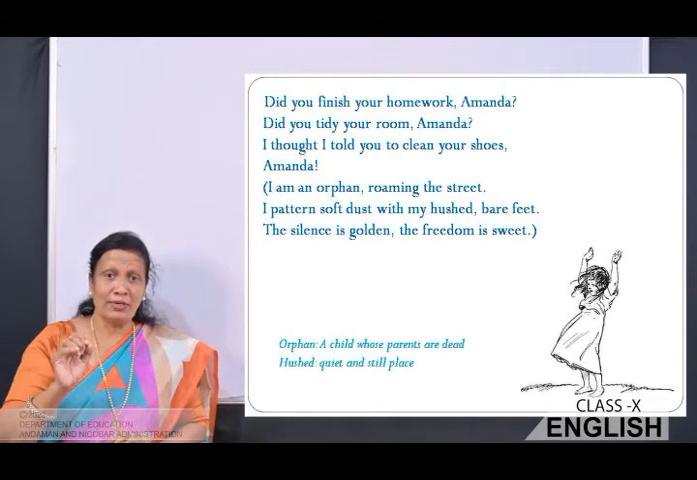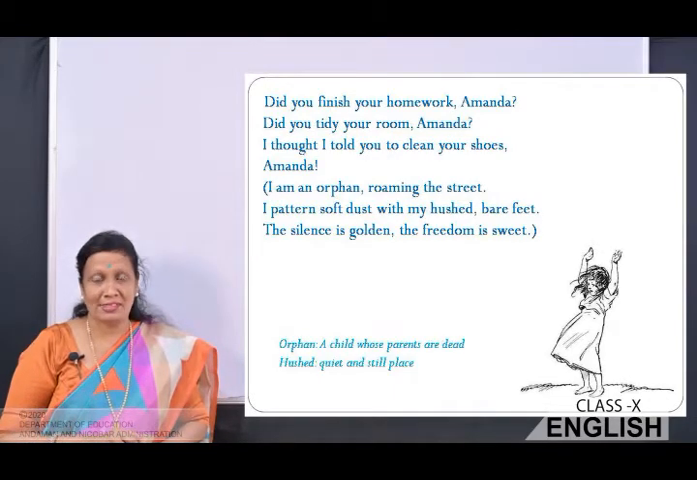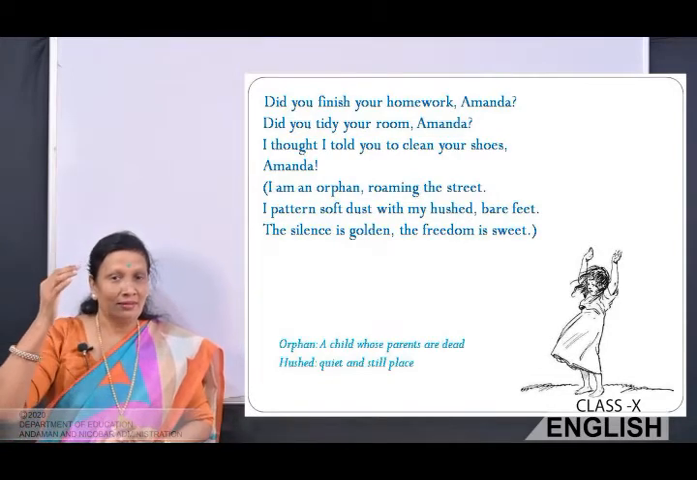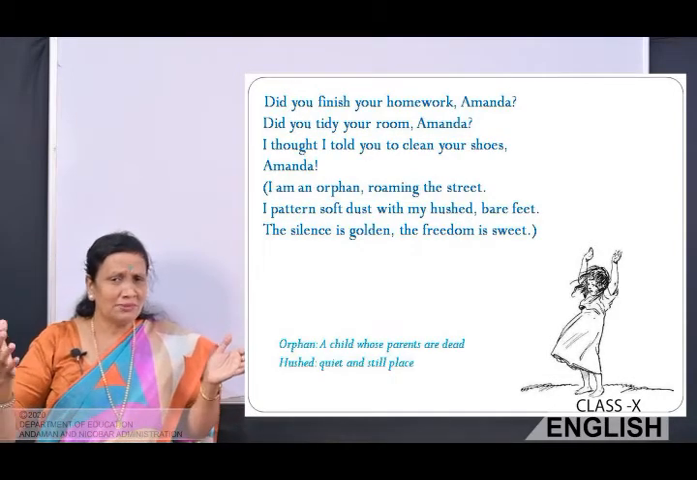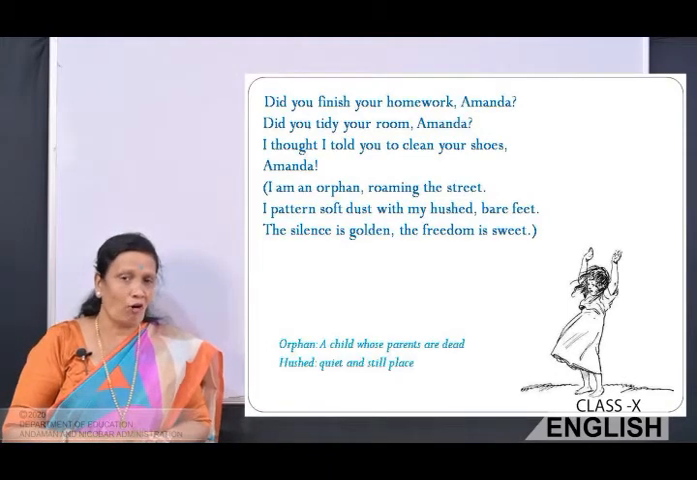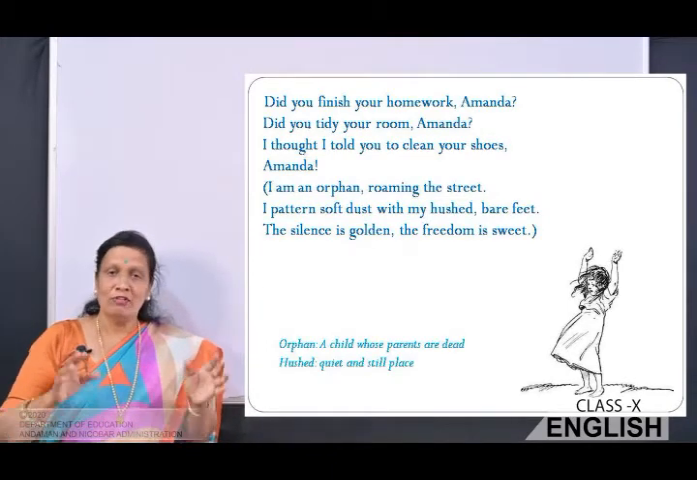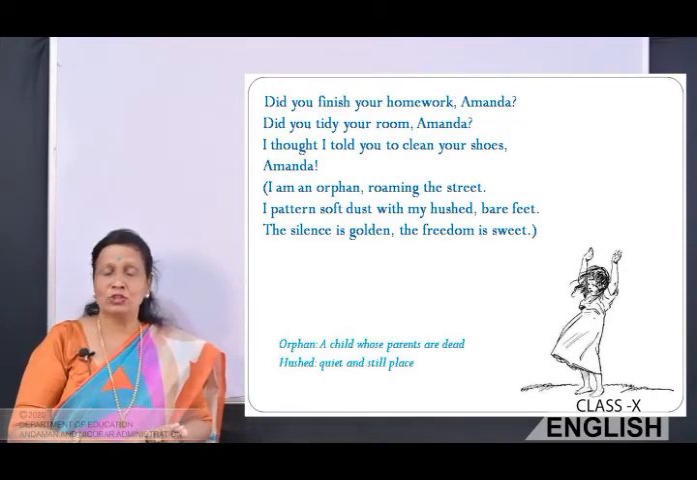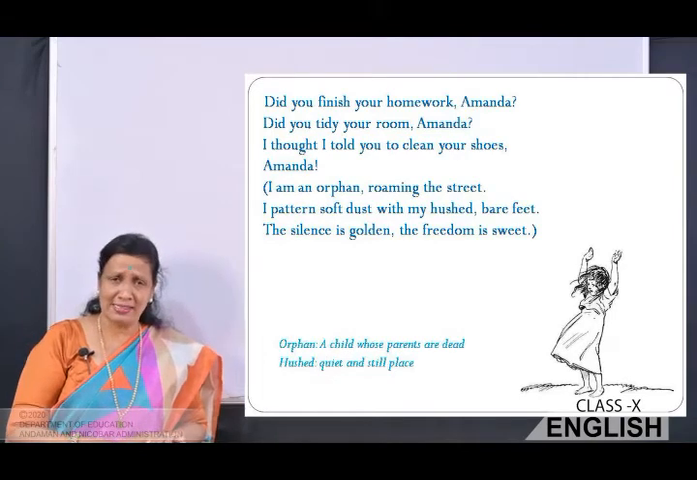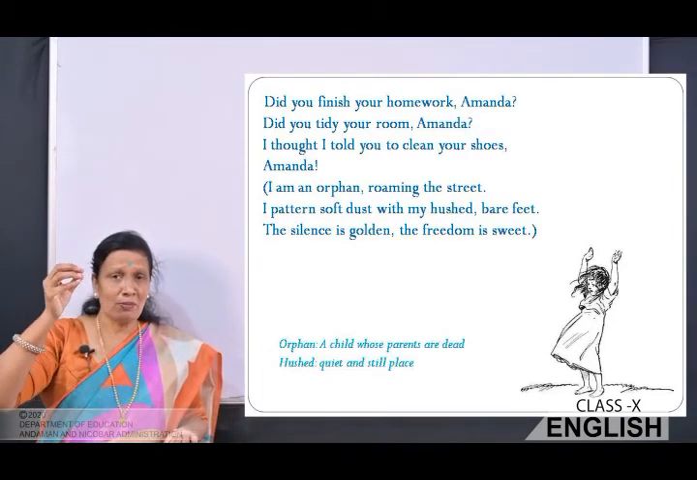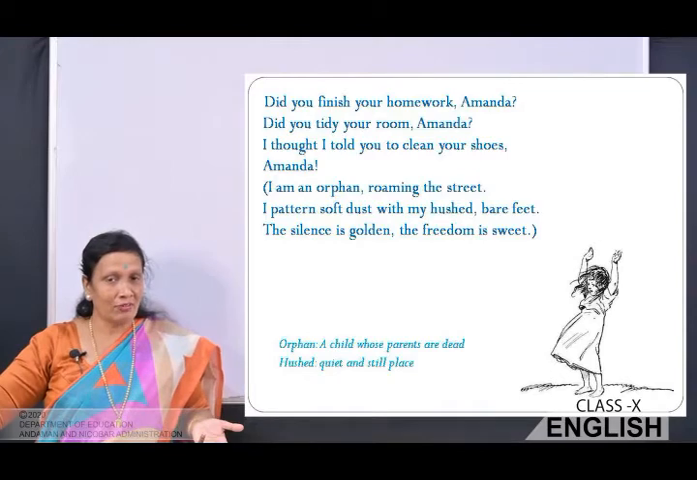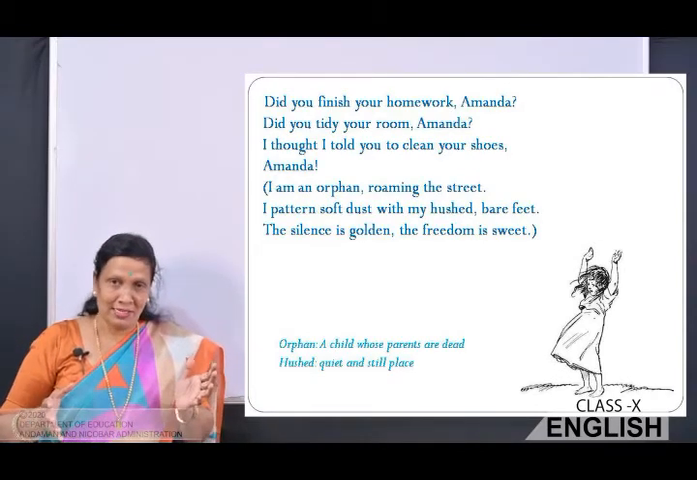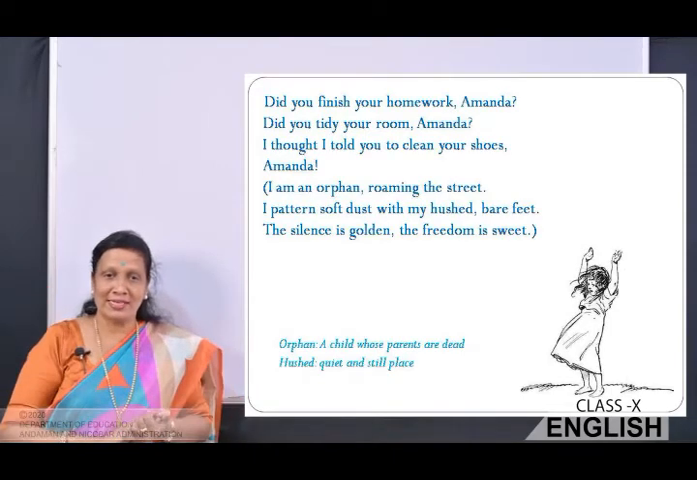The silence is golden, the freedom sweet. Okay, so here she's saying that she's free, since she's considering herself as an orphan right now, and she feels that she's free, and that freedom is sweet for her. And the silence. Here by silence, she means her mother is not there with her to shout at her, right? No instructions. So she's freely moving on the streets.